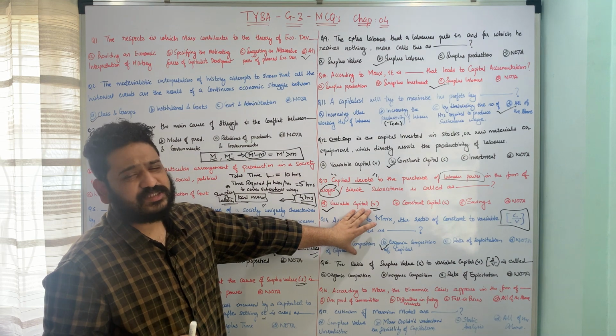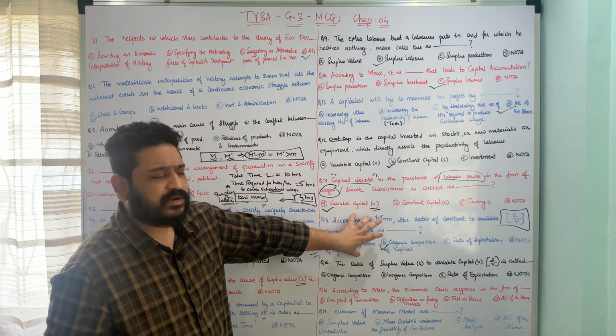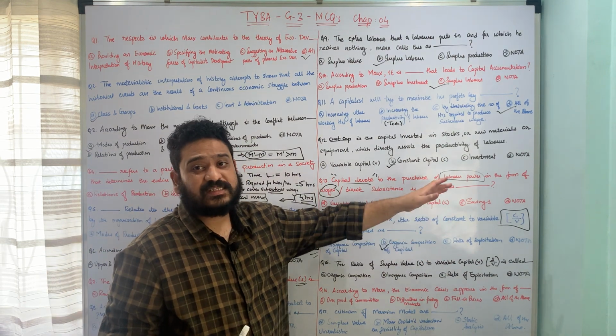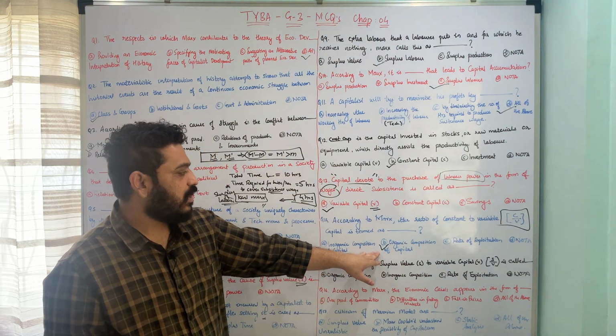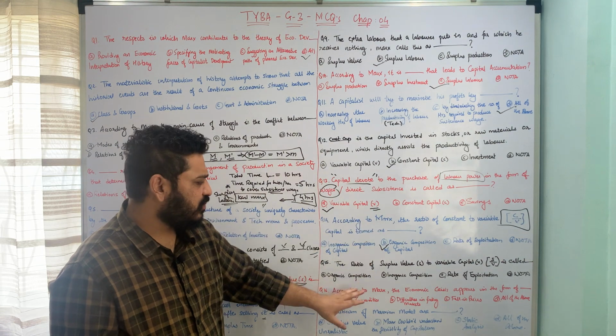Please pay attention to this question. Such questions are very important. The ratio of constant to variable, C by V, is termed as organic composition of capital. I hope this is clear. Let us now move to the next one.